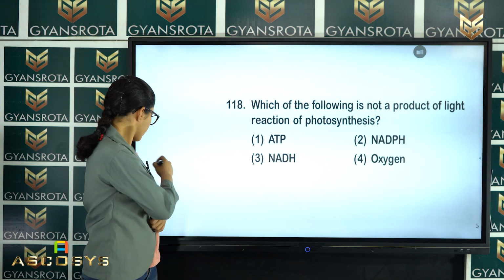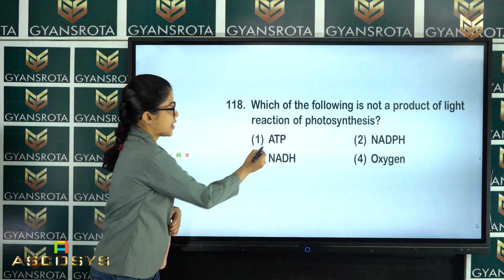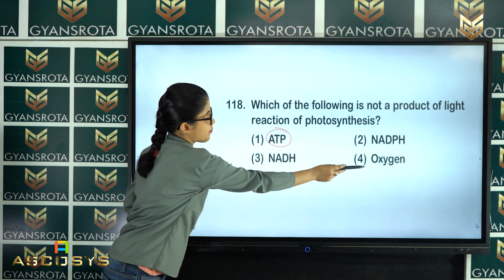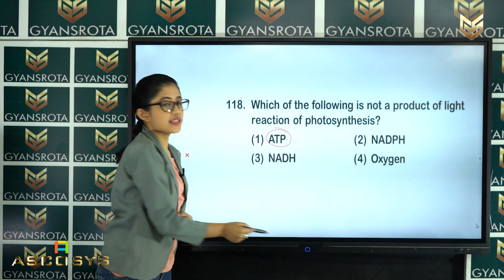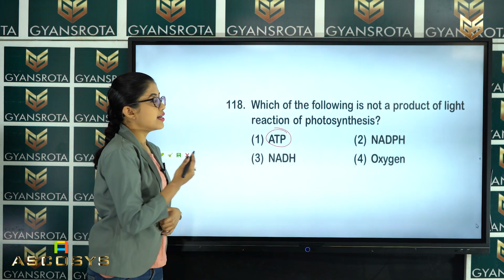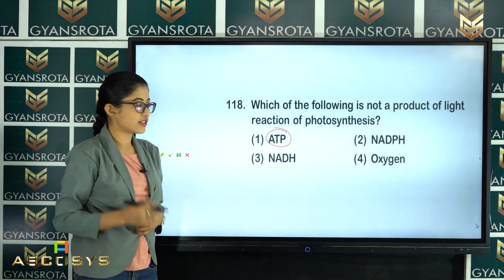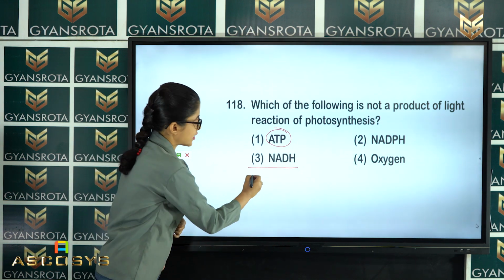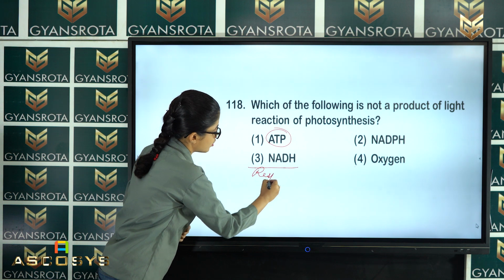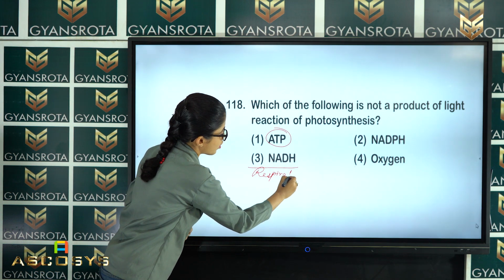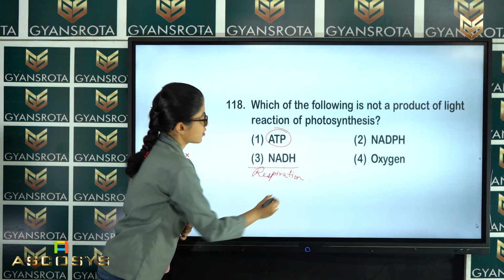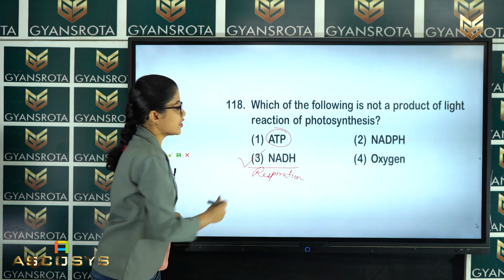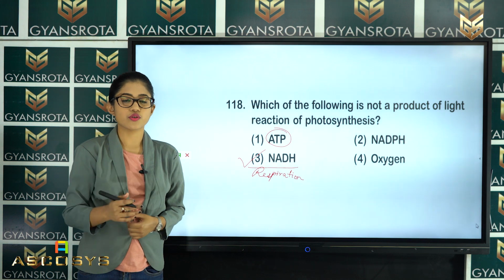ATP, NADPH and oxygen all take part in the light reaction, whereas NADH occurs in the respiration process, not in the photosynthesis process, right? So option number 3, that is NADH, is the correct answer for this question.